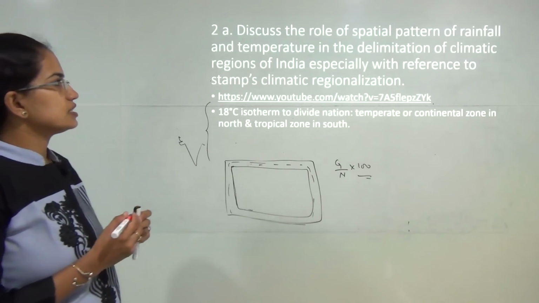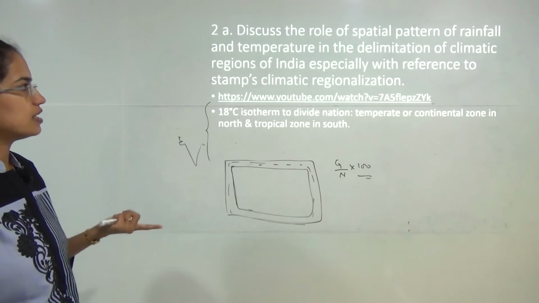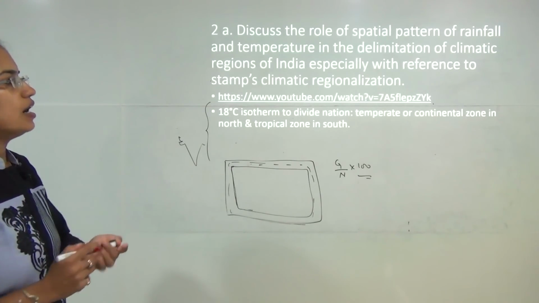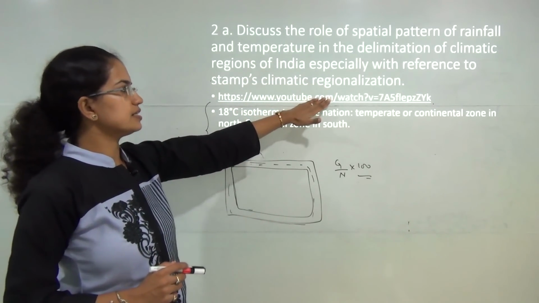Now next question is: discuss the role of spatial pattern of rainfall and temperature to delimit climatic classification. We have already covered climatic classification and climatic regions in detail in this lecture.